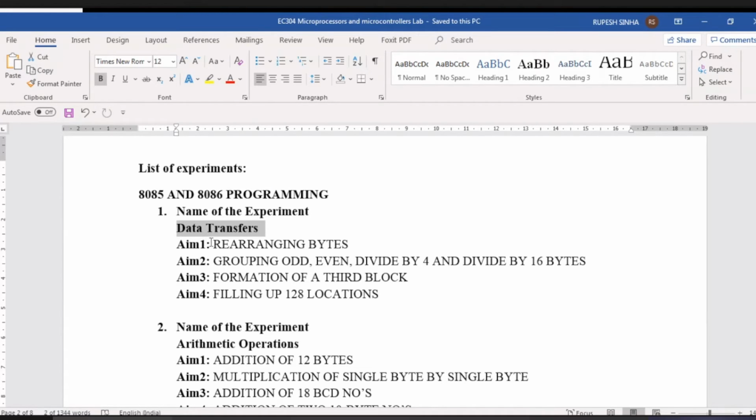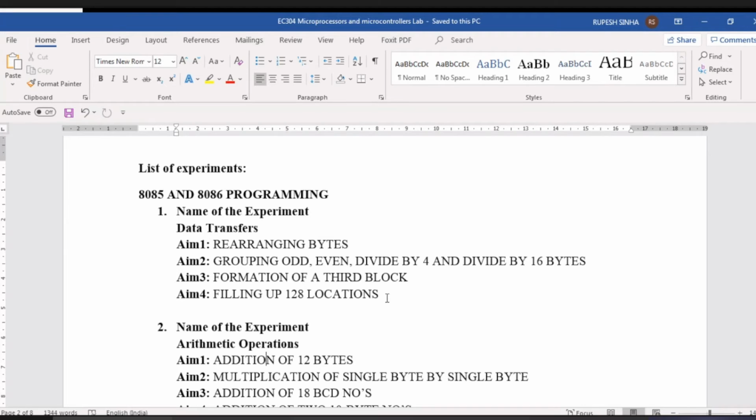In this we have different programs: rearranging bytes, grouping odd even, divide by 4, divide by 16, formation of third block, filling up 128 locations. Formation of third block means we have 2 different blocks, and based on some conditions we have to form the third block. इसका input होगा content of the given 2 blocks. So this comes under data transfer.